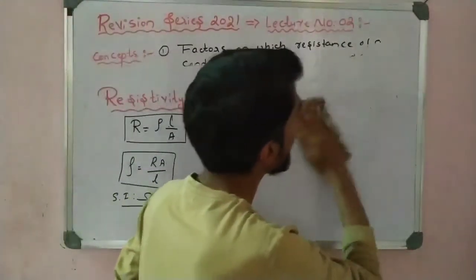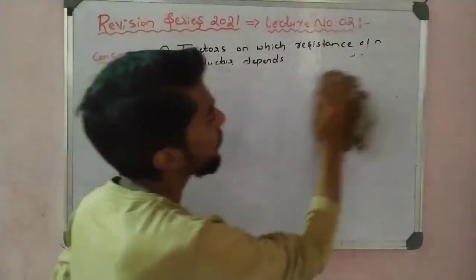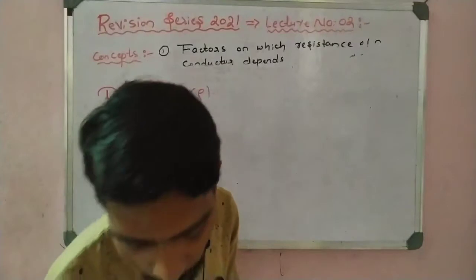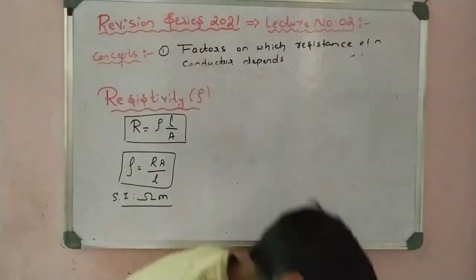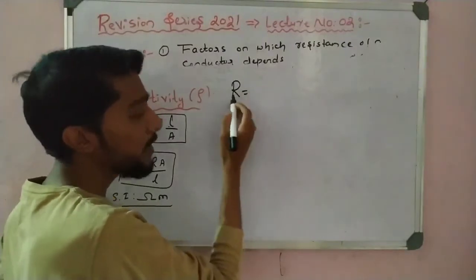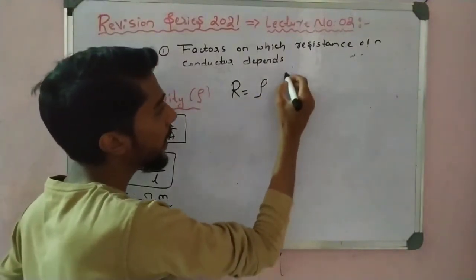Now students, see the next point I want you to remember, about length and area. R is equal to rho L by A, so resistance depends on resistivity, length and area.